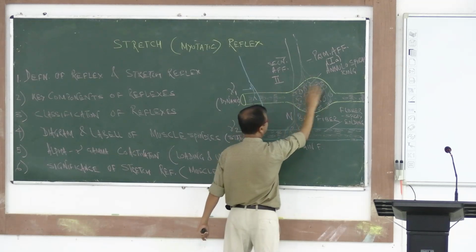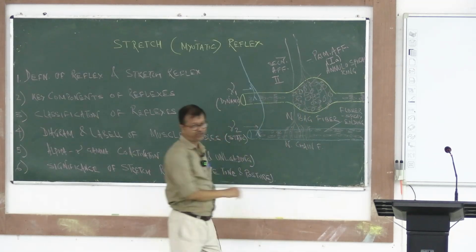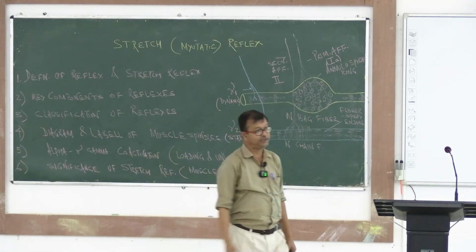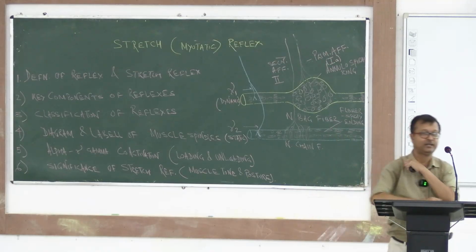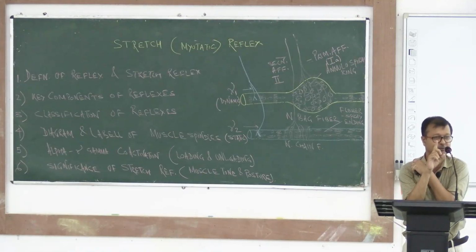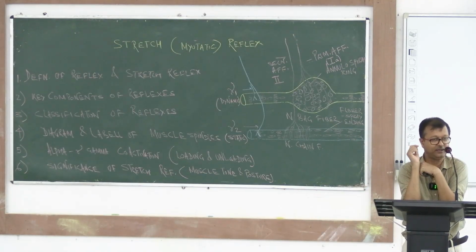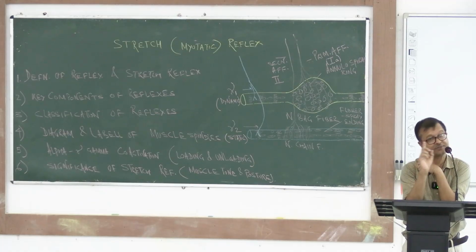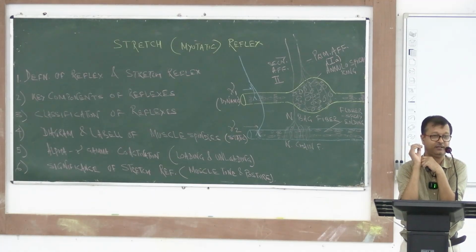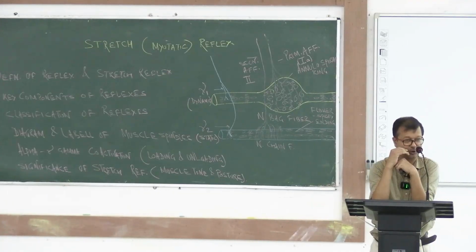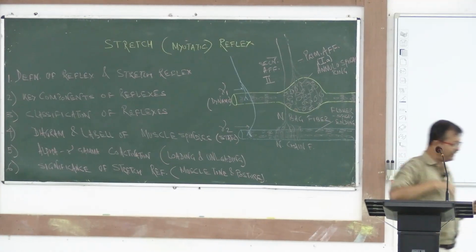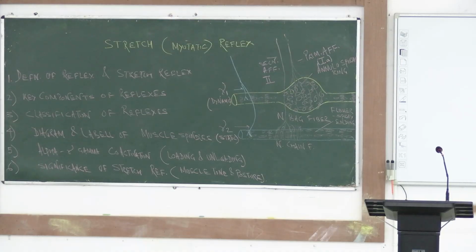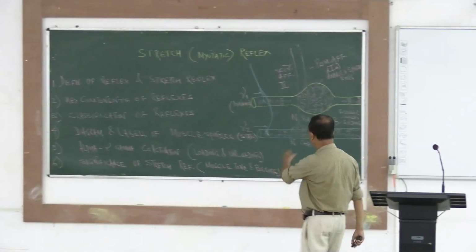This is the structure of a muscle spindle. You have to label it. First draw a diagram of the muscle spindle, label it, then give the physiological significance of the muscle spindle, that is, what it is important for in the stretch reflex.